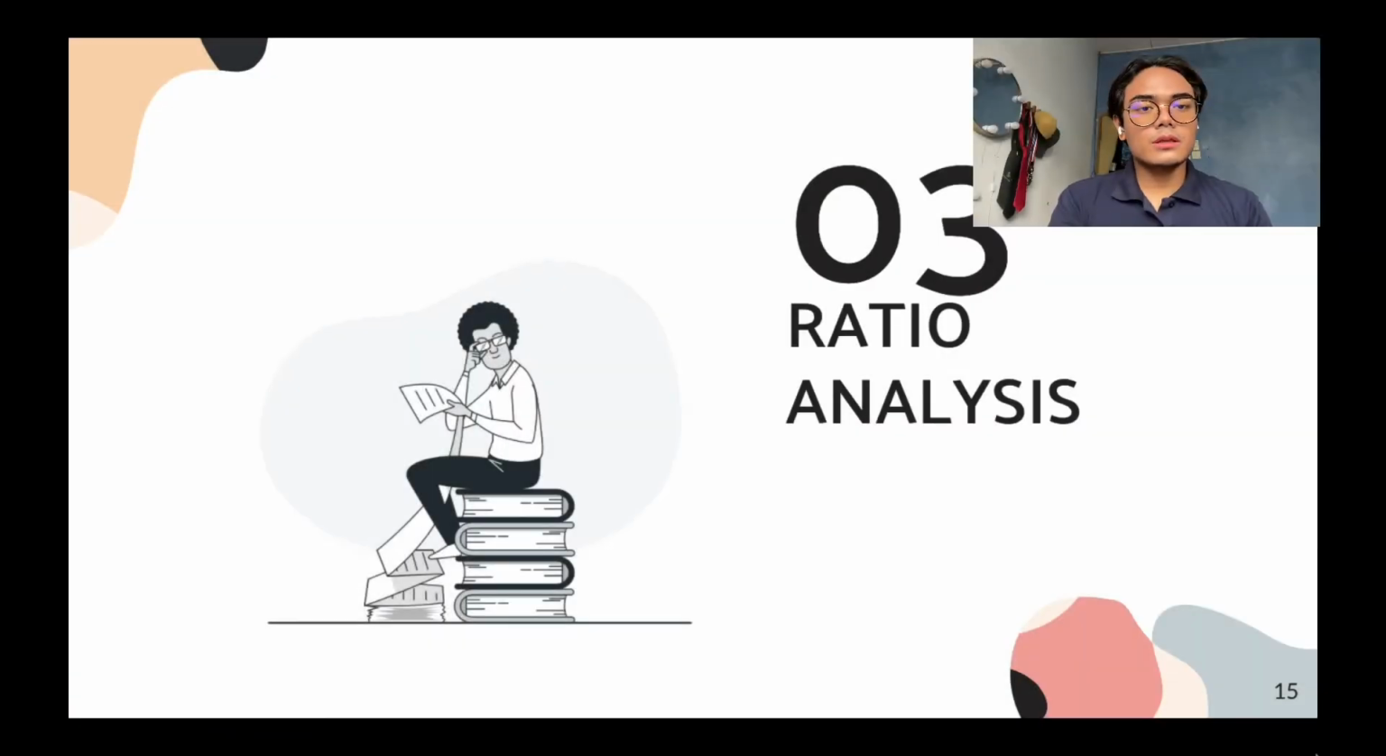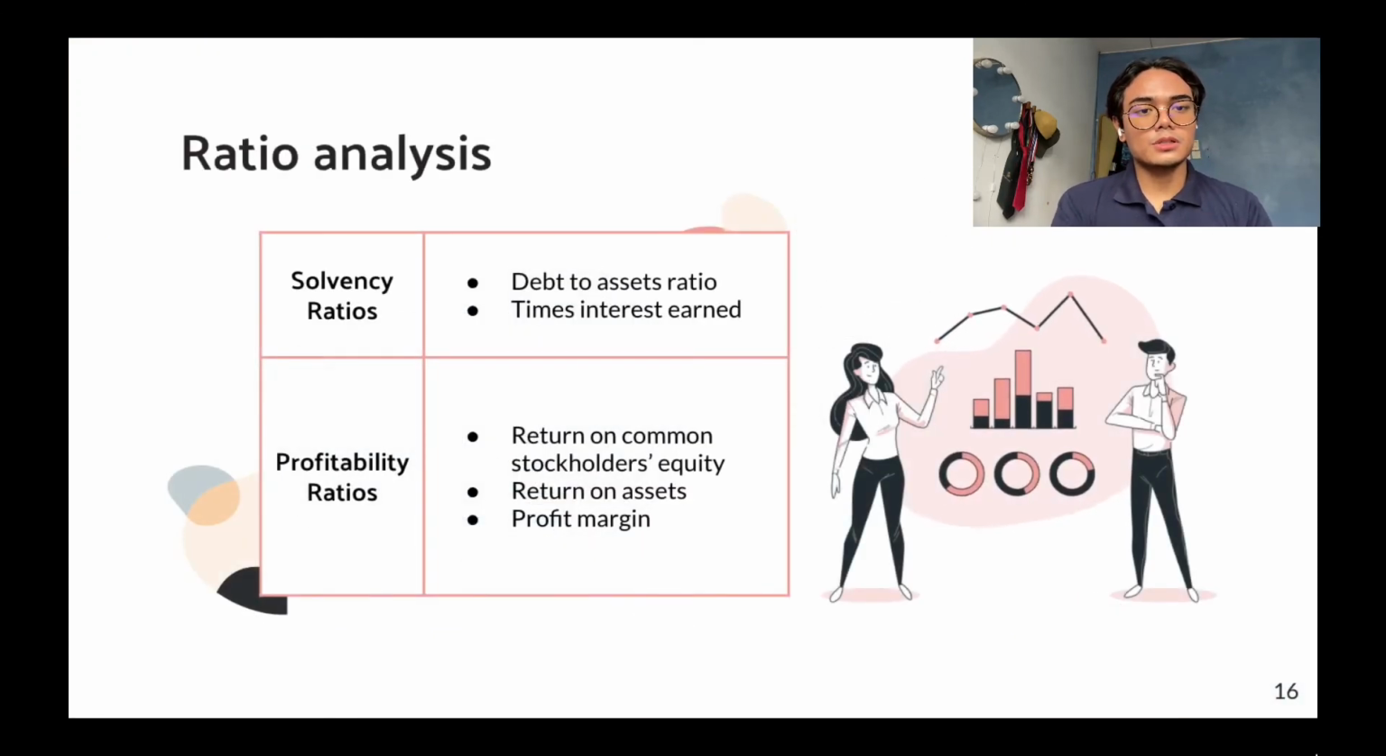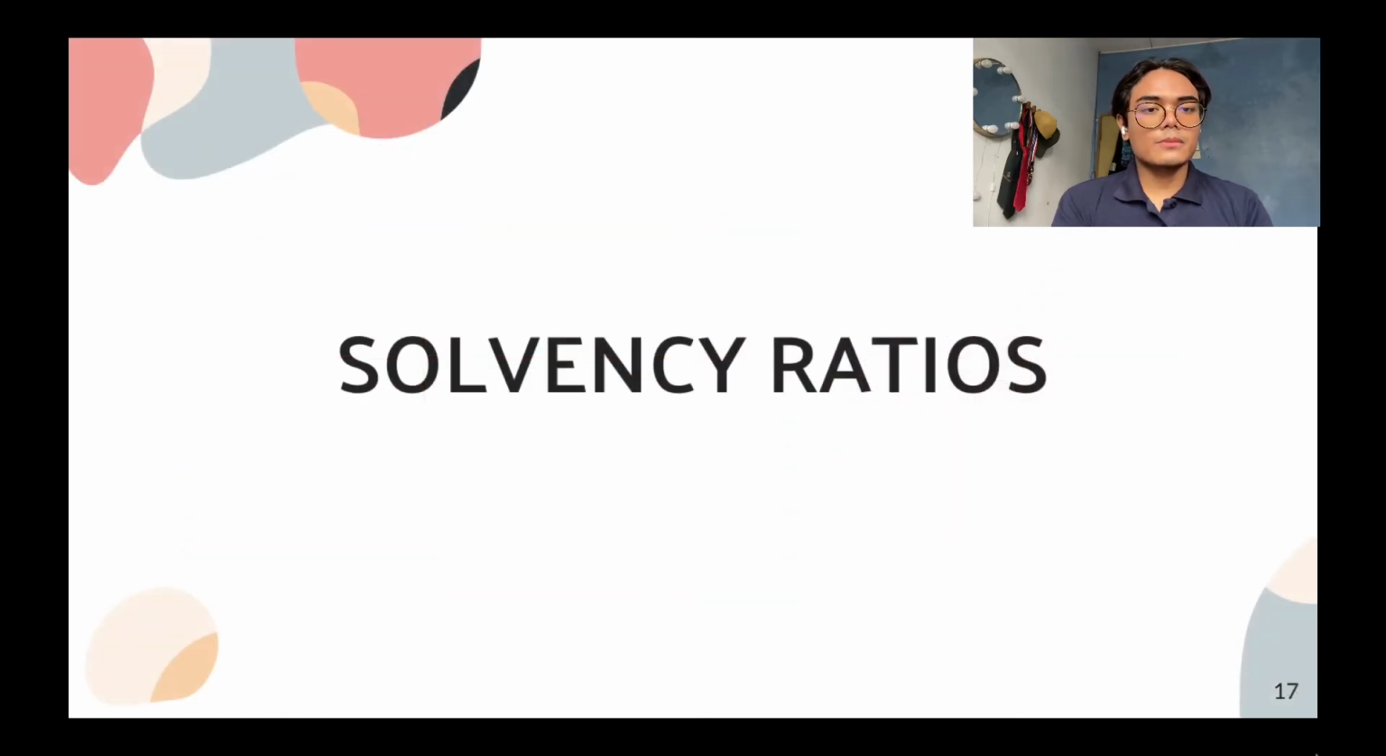Now we will look at the ratio analysis in terms of solvency ratios and profitability ratios. Solvency ratios consist of times interest earned and debt to asset ratio. Profitability ratios consist of return on common stockholders' equity, return on asset, and profit margin.